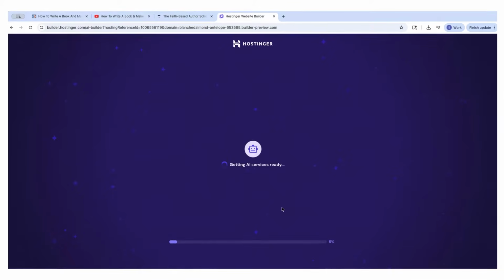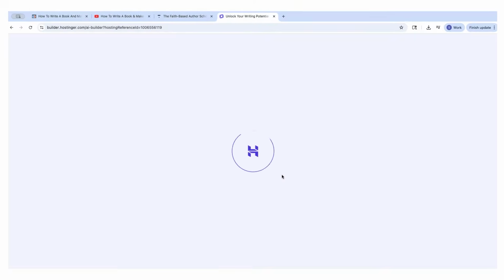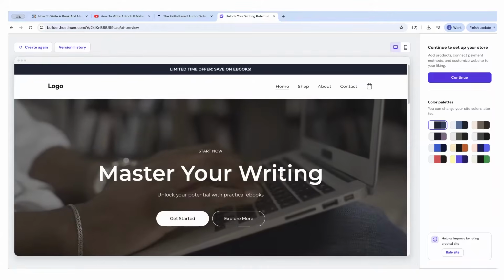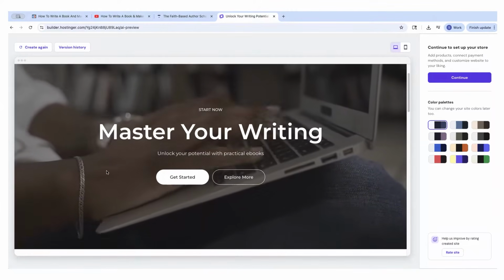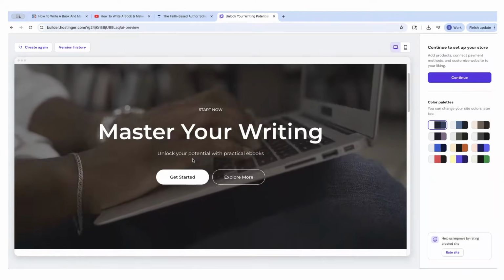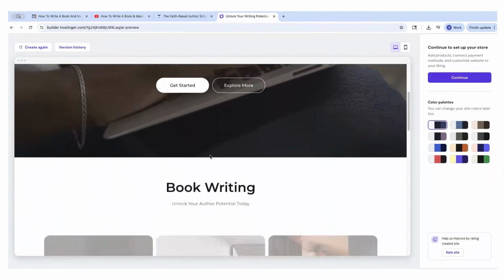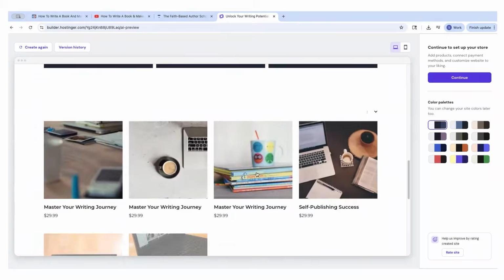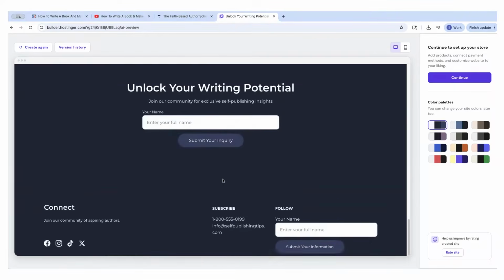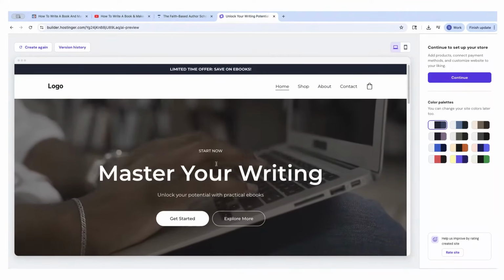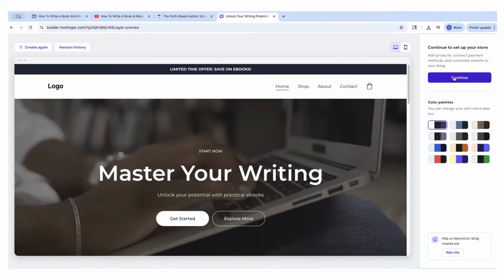And you're about to see how fast Hostinger will create a website for you. It is absolutely incredible that this software exists. I wish it existed when I started in 2008, but it's here for us now. Look at this. Oh my goodness, how perfect. It's a person writing, master your writing, unlock your potential with practical ebooks, book writing. Look at this. They just made me a website that literally took one prompt. Insane. So I'll just hit continue.